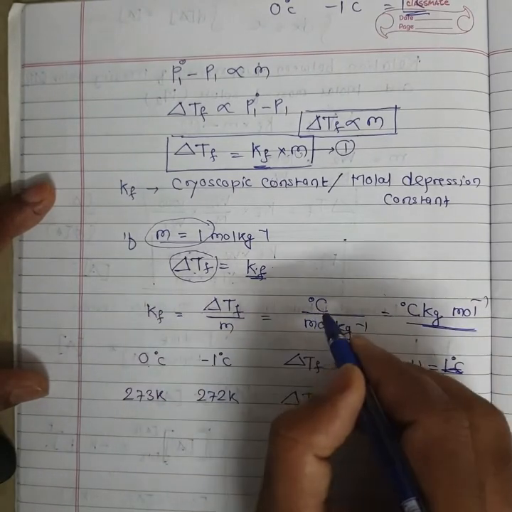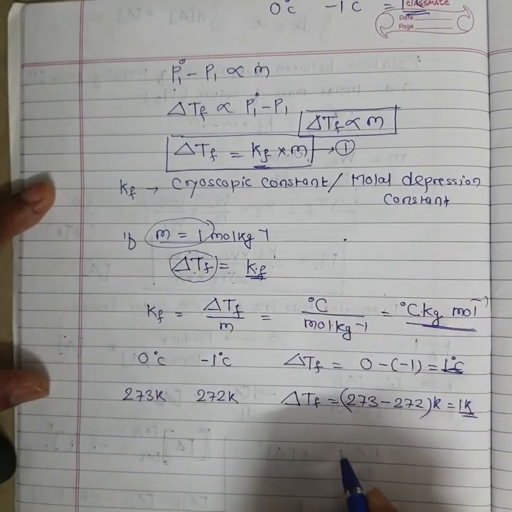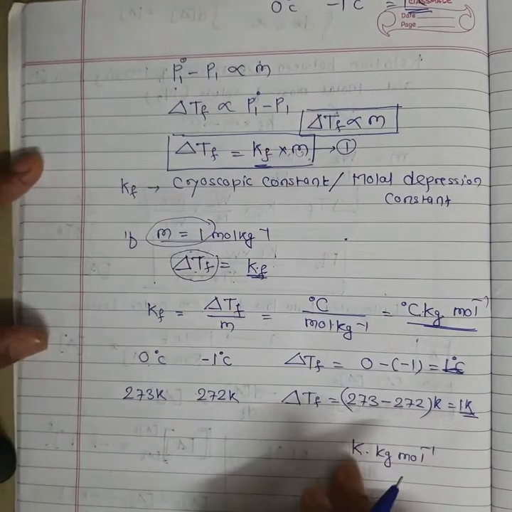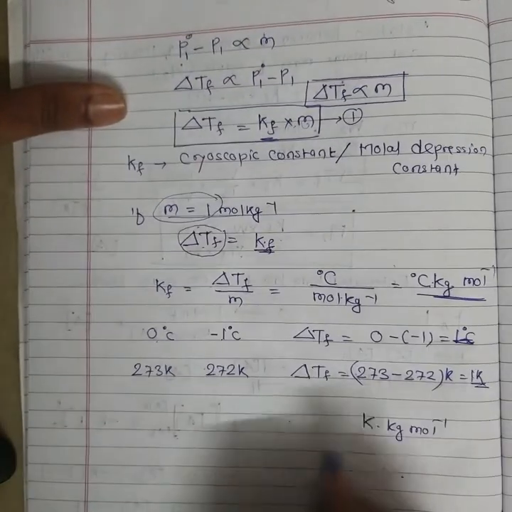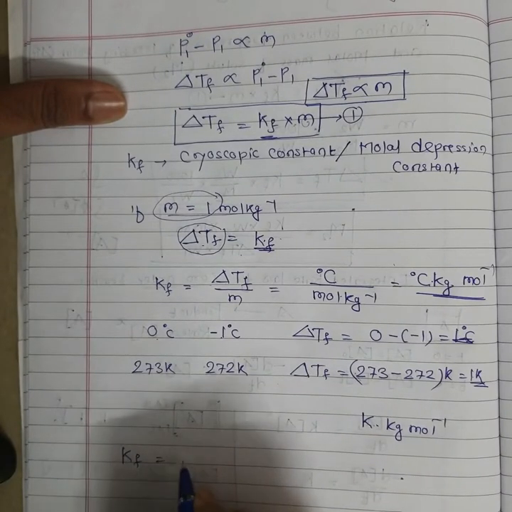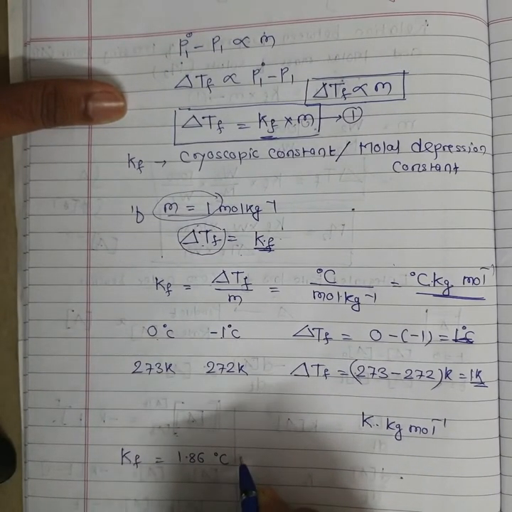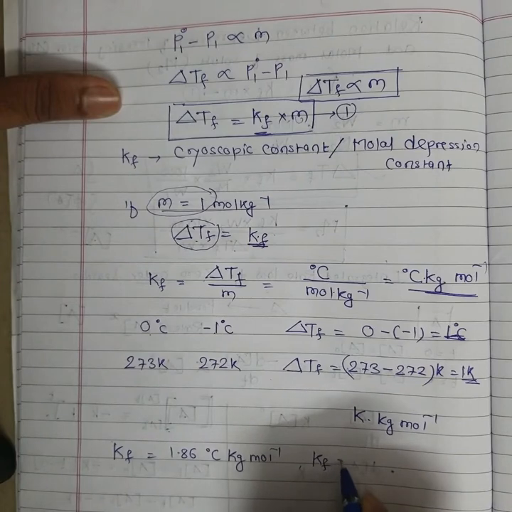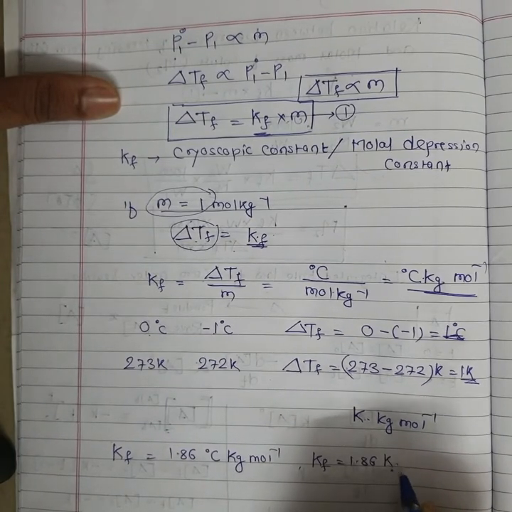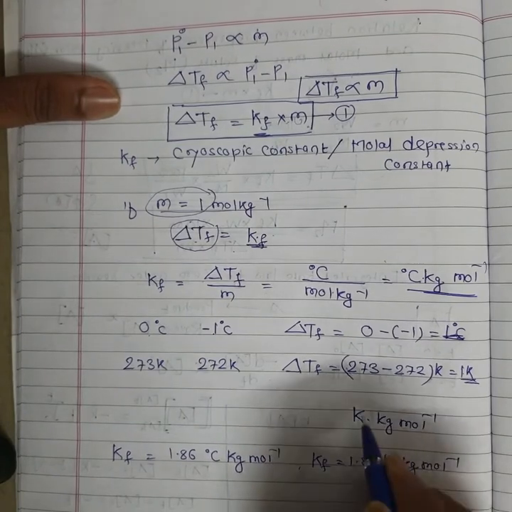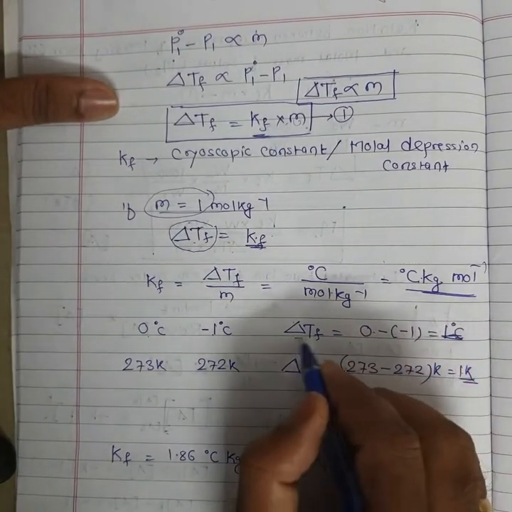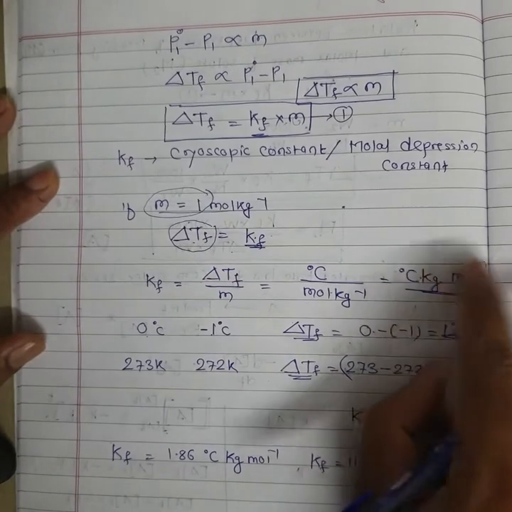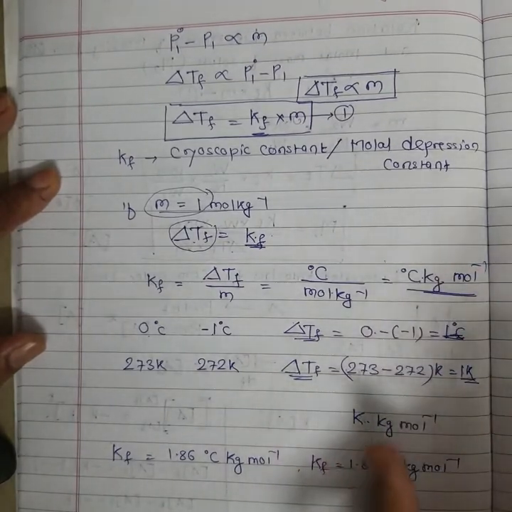So the unit of Kf can be degree Celsius kg per mole or Kelvin kg per mole, and both values will be the same. For example, Kf for water is 1.86 degree Celsius kg per mole. In Kelvin it will be the same: Kf for water is 1.86 Kelvin kg per mole, because whether you take the difference of temperature in degree or in Kelvin, it is the same.